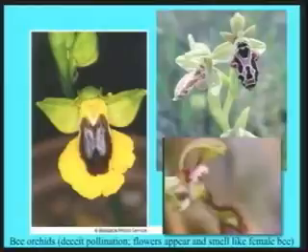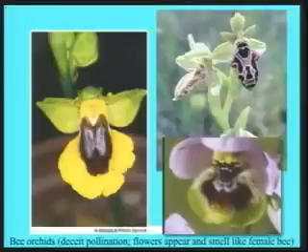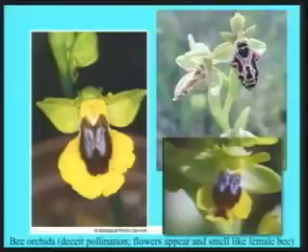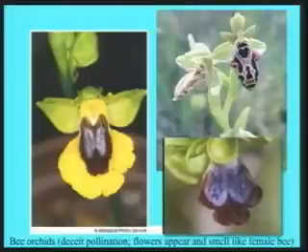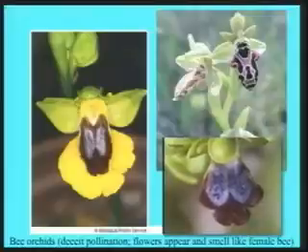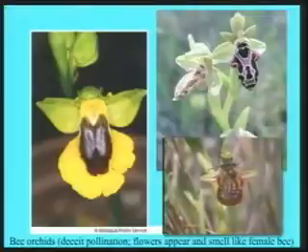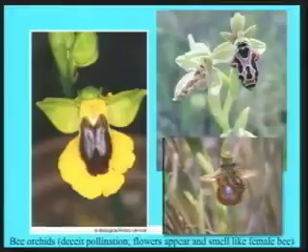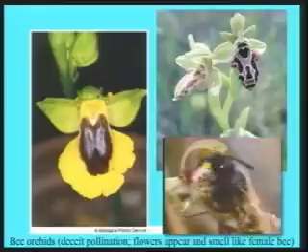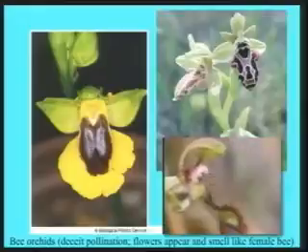So I'll show you one more time. This flower down here on the lower right is a bee orchid, which I think you can see looks a lot like a bee. Here's another one. The male bee is going to come in here, and the stamen and the stigmatic surface are right above its head. So it's attempting to copulate with the flower, but it doesn't quite work out. It's frantically trying, but it can't do it. In the process, you can see the pollinium mass is now on its head, and now it's flying away. It'll take that to the next flower, do the same thing, and deposit that whole pollinial mass on the stigmatic surface of the next flower. So really,